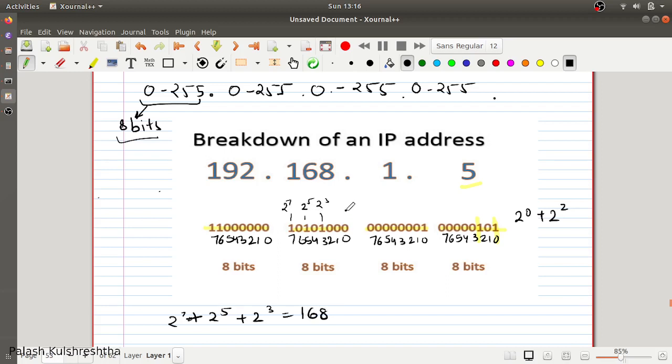So this is how IPs are represented in a computer-understandable format.